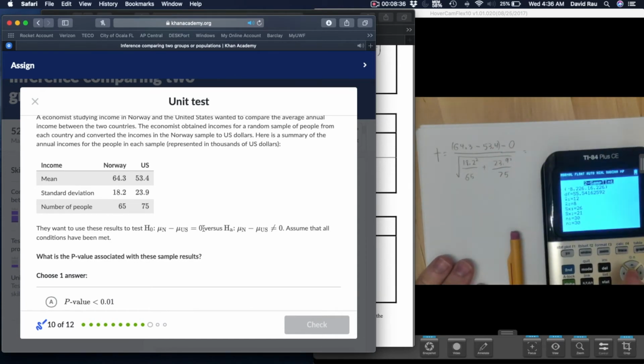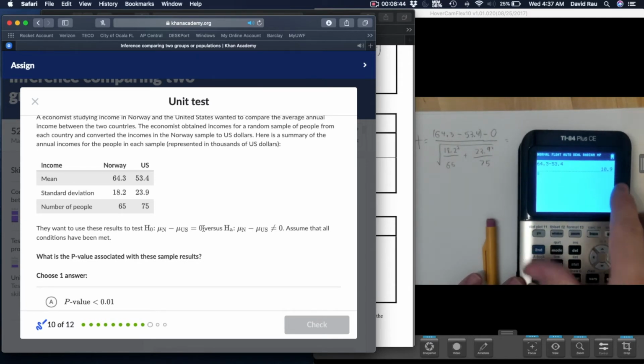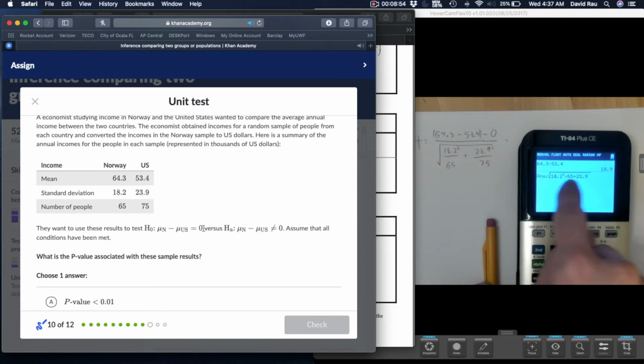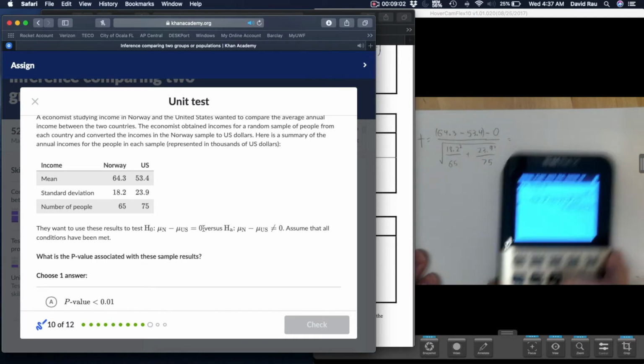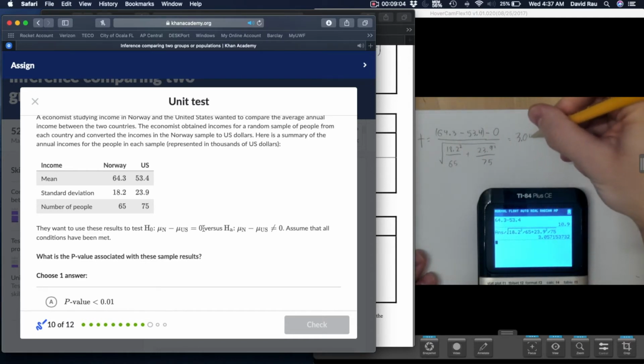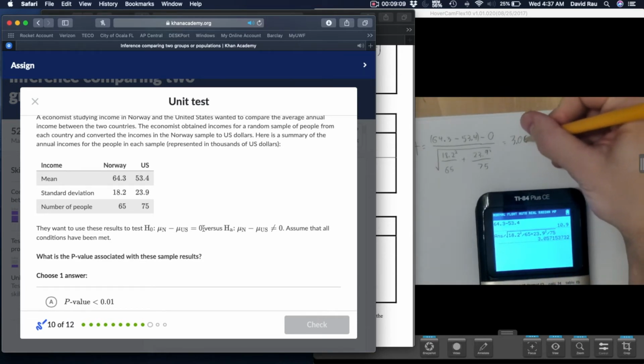All right, again, make sure you simplify the numerator first before you start dividing. So 64.3 minus 53.4 minus 0 doesn't really matter. Now divided by the big square root, 18.2 squared over 65 plus 23.9, make sure it's still in the big root, squared divided by 75. And it looks like our t-value is 3.06 if you round. Now, we have to round to 2 places. So you can put approximately if you want, because you are rounding a little bit.